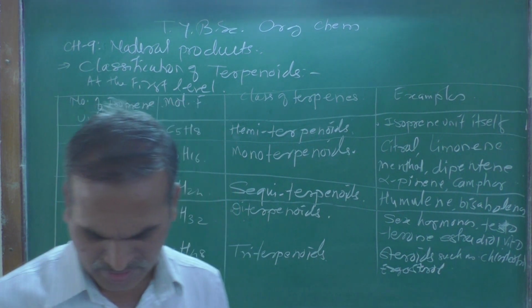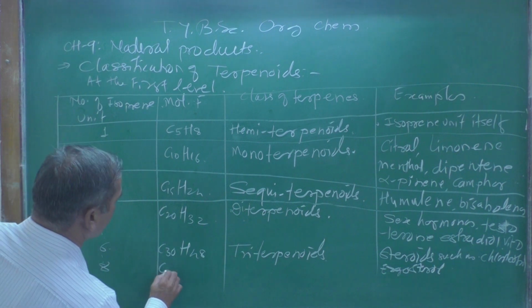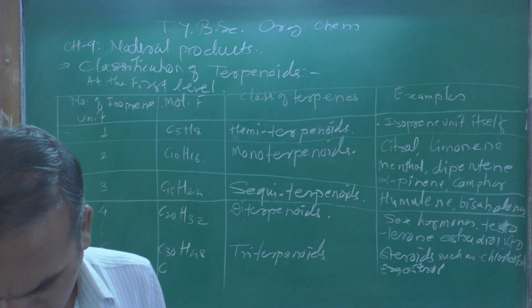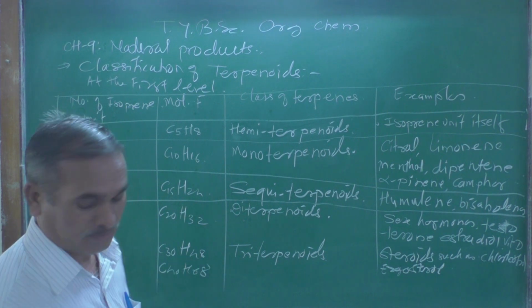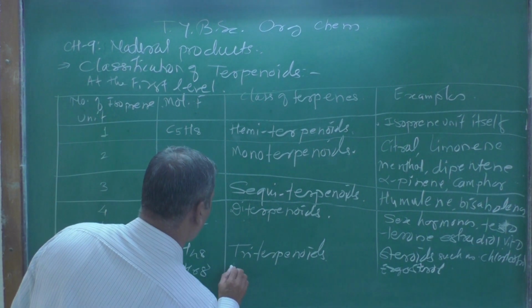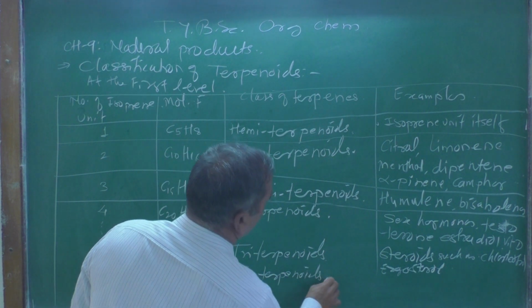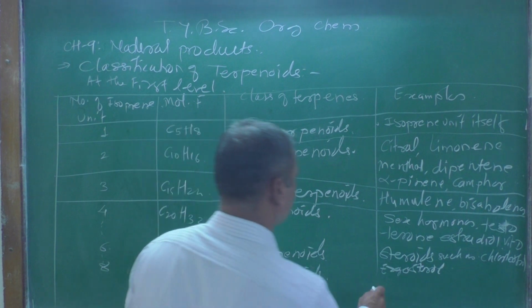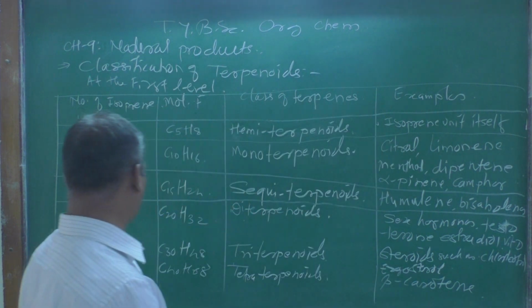Then if it is 8, then this will be C40H64, and that becomes a tetraterpenoid. The example of tetraterpenoids is beta carotene. This is the example of that.